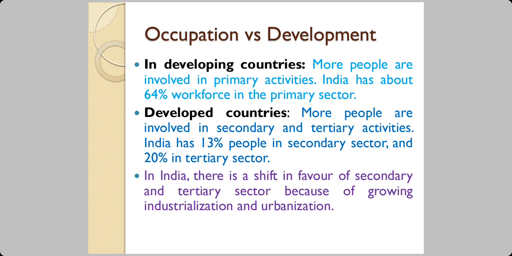In a developed country, more people are involved in secondary and tertiary activities. India has 13% of the people working in the secondary sector, 20% in the tertiary sector. Now, there's a shift here. In India, you can see the shift. When you see the shift, you can judge that from the status of a developing country, India is going to get the status of a developed country. We are in that process now. There is a shift in favor of the secondary and tertiary sectors because of growing industrialization and urbanization.